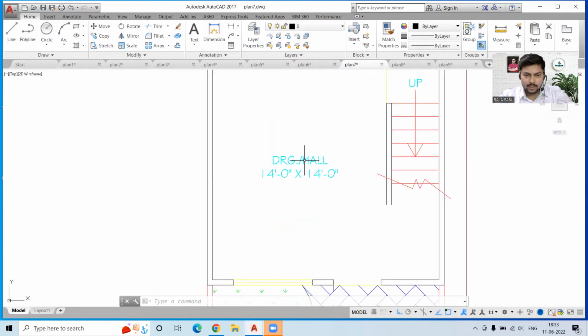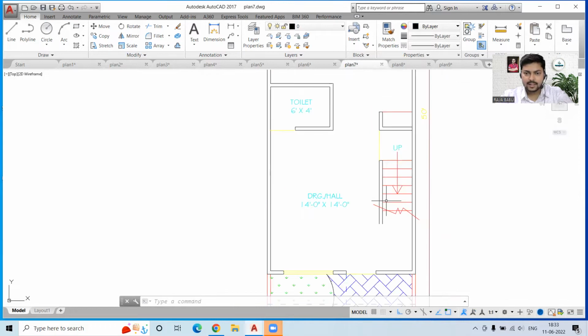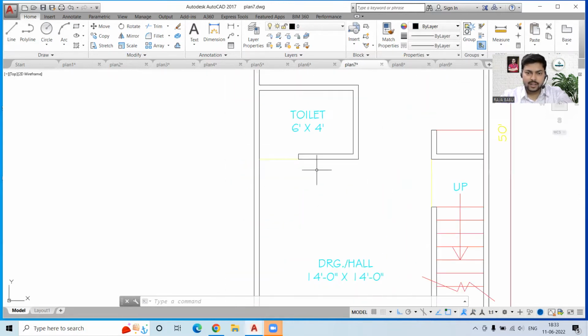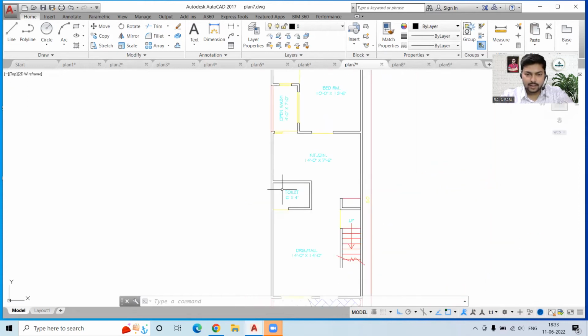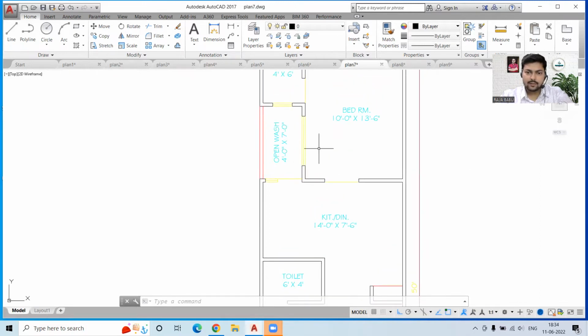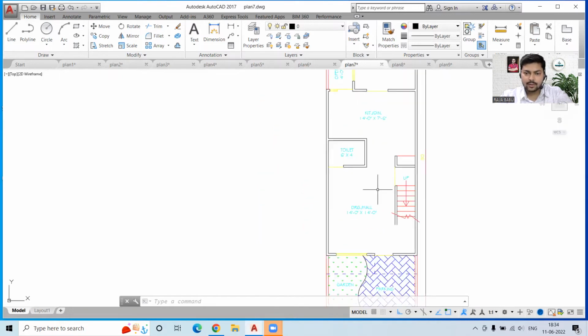Now we have this drawing hall. Then we have the staircase, which is leading from this side. And then again, it is a ground floor plan only. Okay, but anyway, let's check. So we have a toilet in the drawing hall. Then we have the kitchen, which is, I guess, an open kitchen. And then we have the open wash area for ventilation. We have these places, a bedroom and a toilet. So a single bedroom.